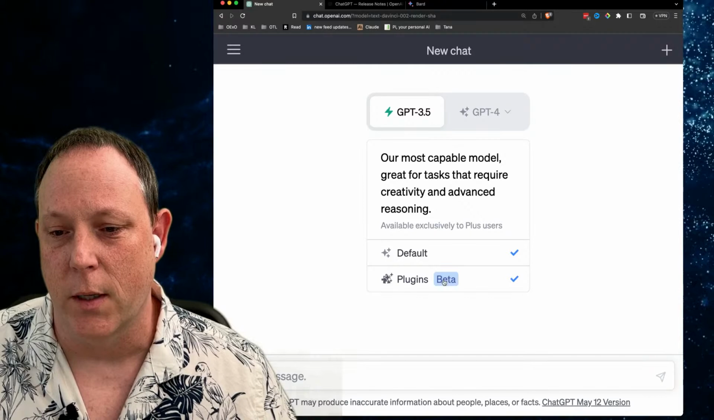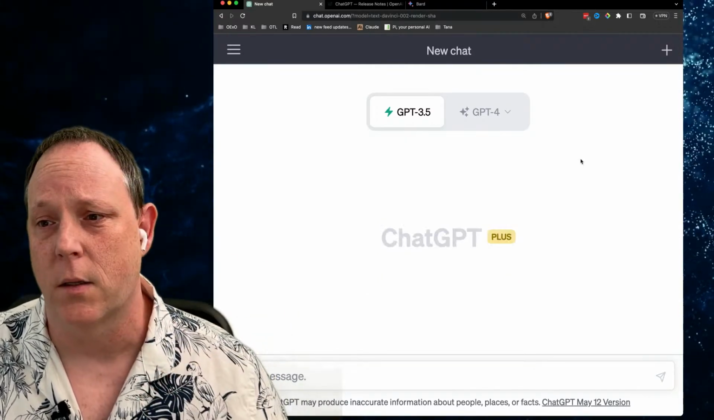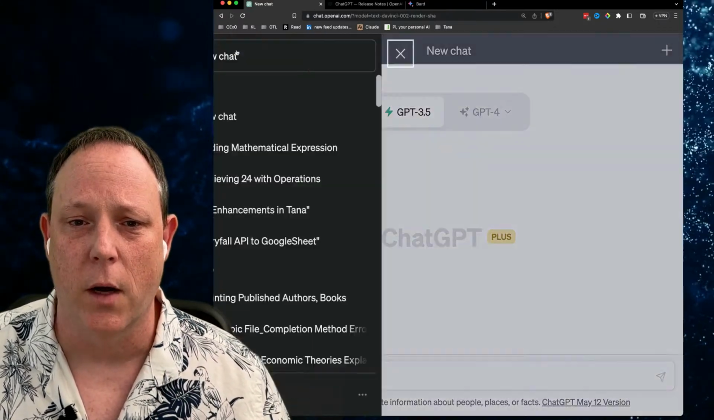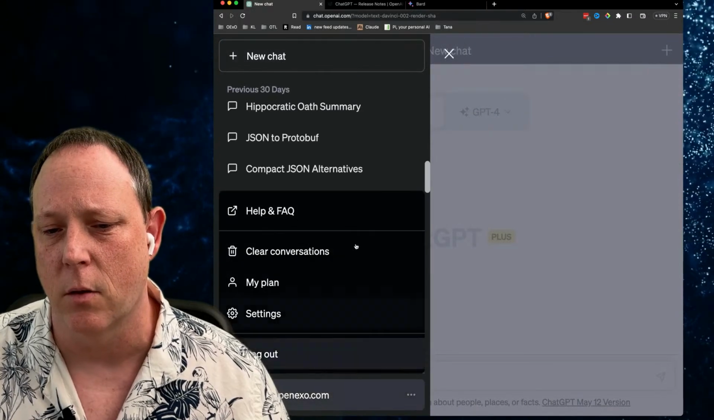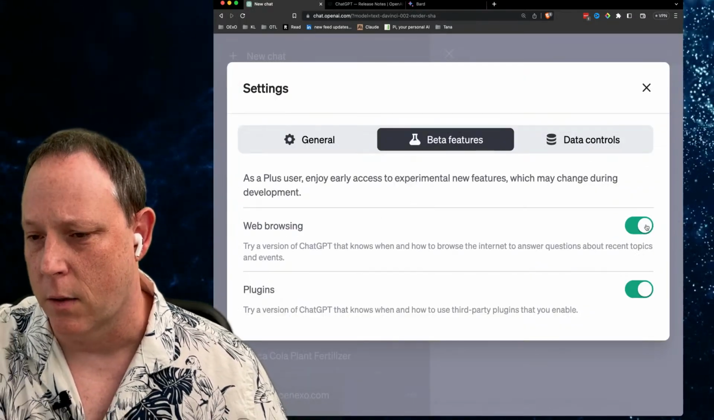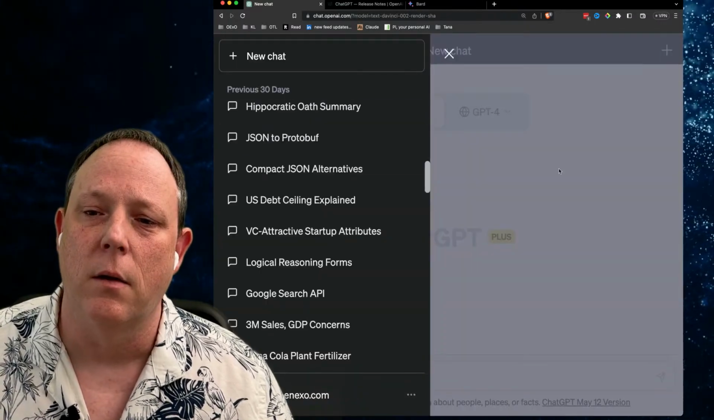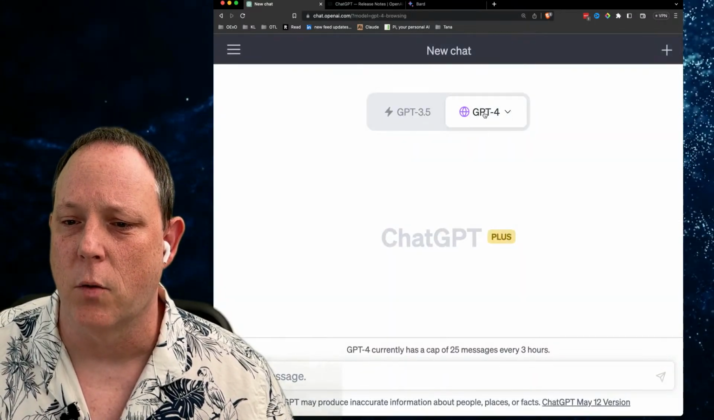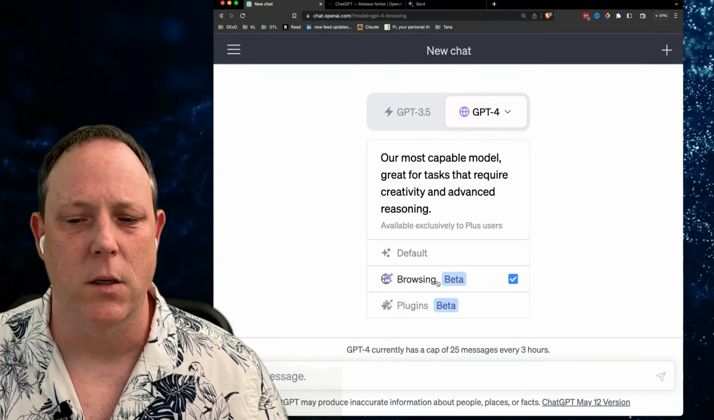Now, what's super interesting is there's something new, right? And that's the web browser plugin. So in order to enable that, you just need to go over here to settings, beta features, and click that little thing there. And when you come back the next time, you're going to see that now you have access to web browsing.